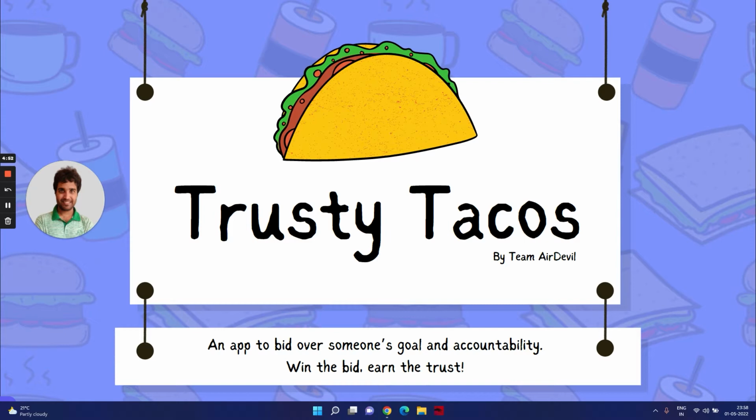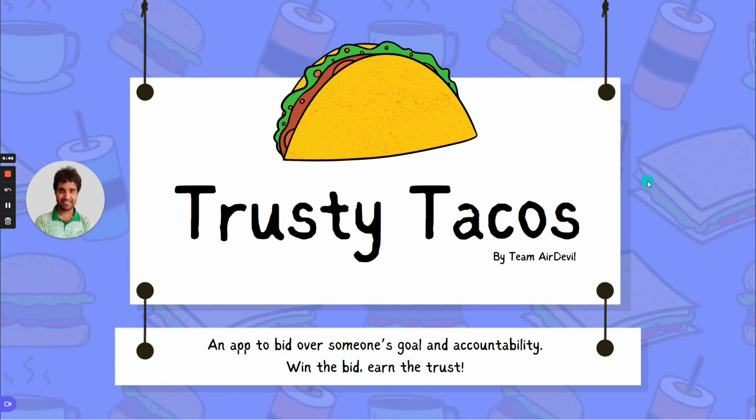Trusty Tacos is basically an application where you can bid on someone's goals and in return make them feel more accountable towards it. So let's see how it's done.